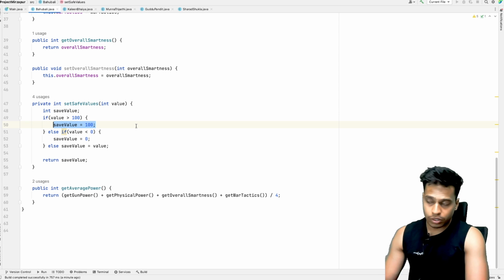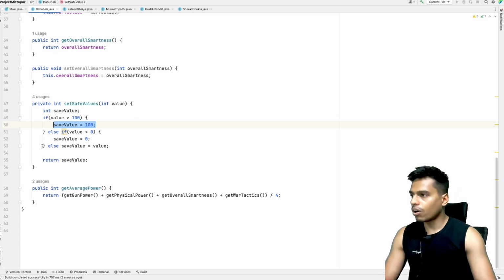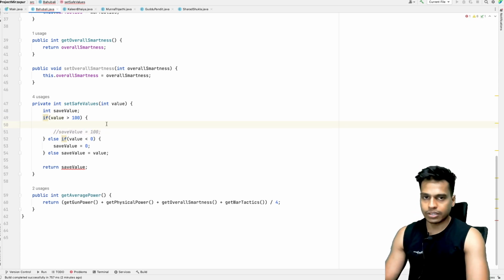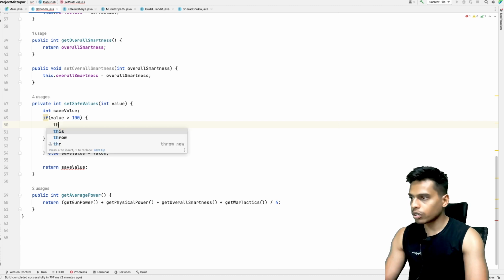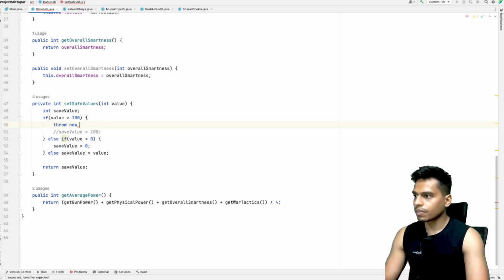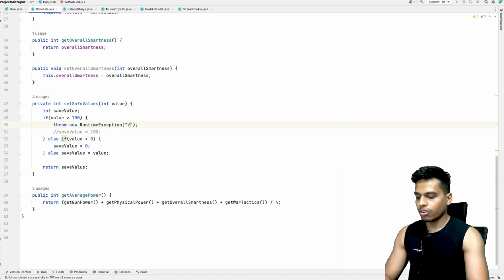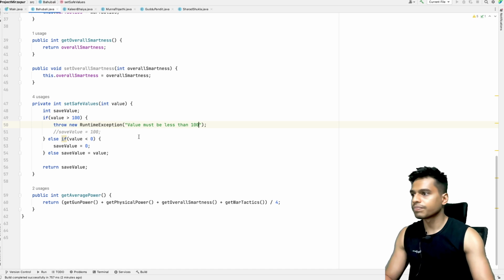For that, instead of setting the safe value to 100, you have to throw a runtime exception. So you simply throw new RuntimeException, and this exception says value must be less than 100.